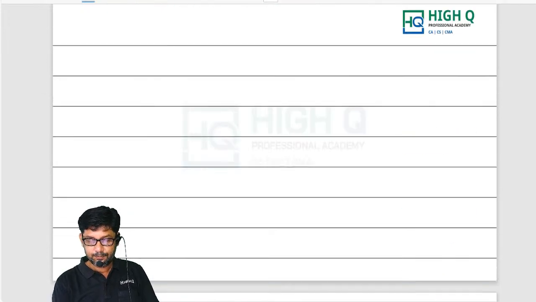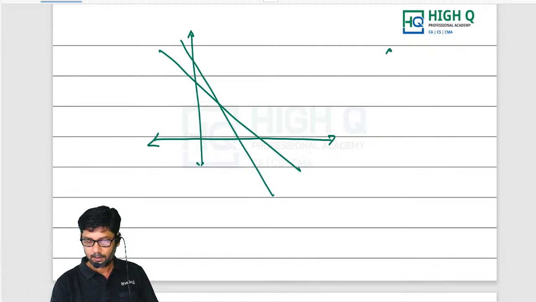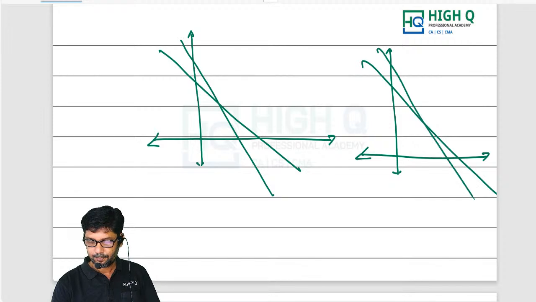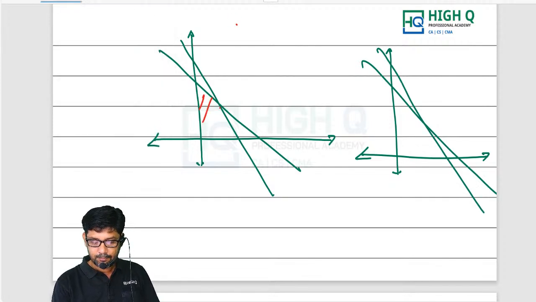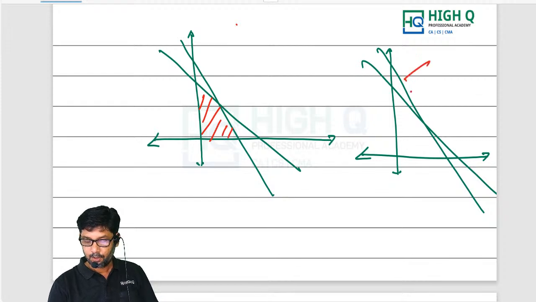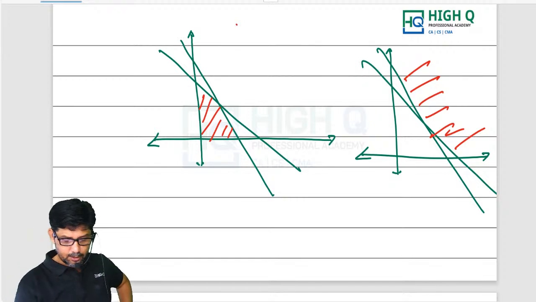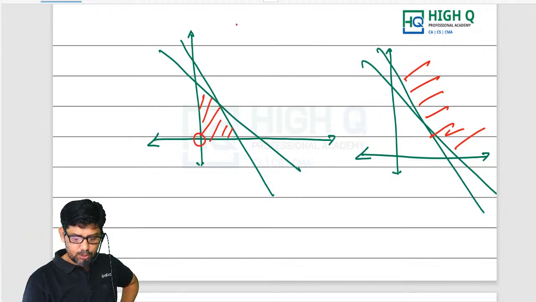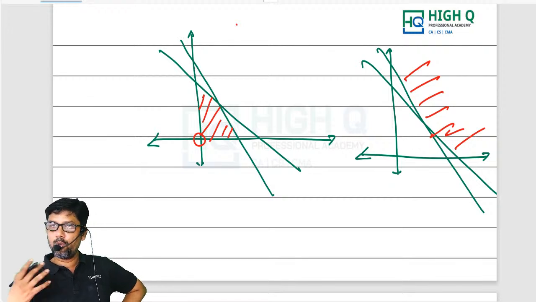I'll tell you. And in the exam also, the types of graphs can be like this. Shaded portion. Maybe this, maybe this. Now listen here. Shaded portion includes origin. Shaded portion does not include origin.